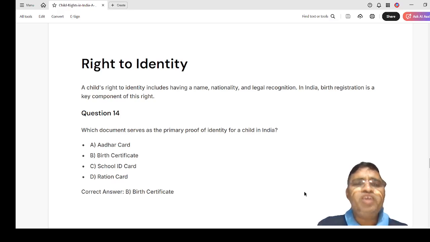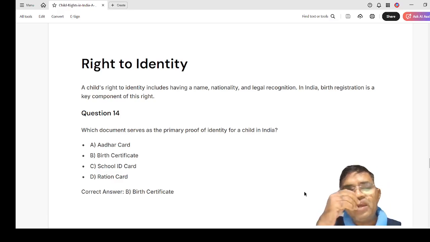Here, right to identity. A child's right to identity includes having a name, nationality, legal recognition. In India, birth registration is a key component of this right. So, which document serves as the primary proof of the identity of a child in India?